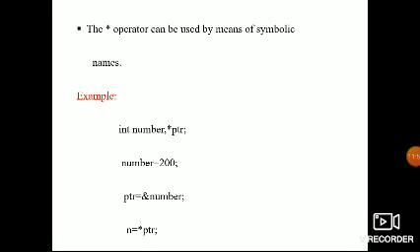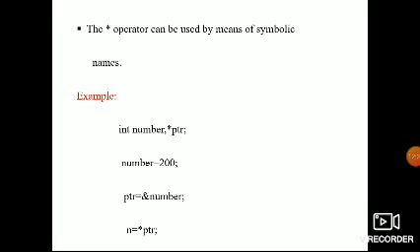So this is the example I am following. Int number, the variable I am declaring. For the variable I am assigning a value, 200, and next I am declaring the pointer. The pointer holds the address of the variable. Here the variable is number, and that number's address is held in the pointer. The pointer now holds the address of number, and next I need to return the value at the address. What is the value at the address?